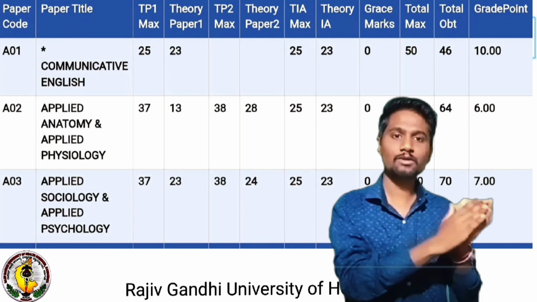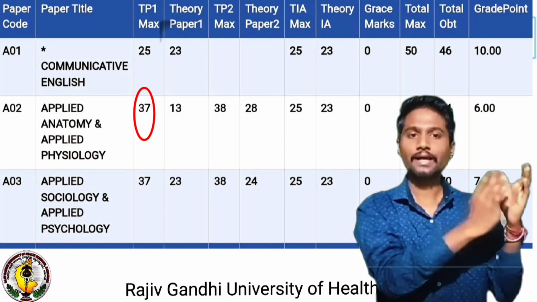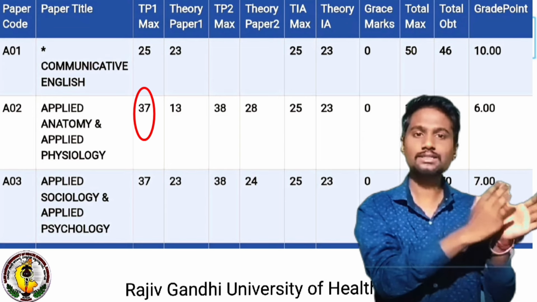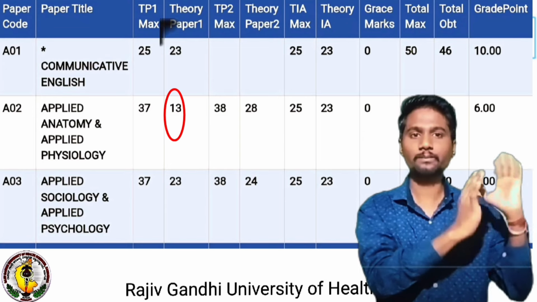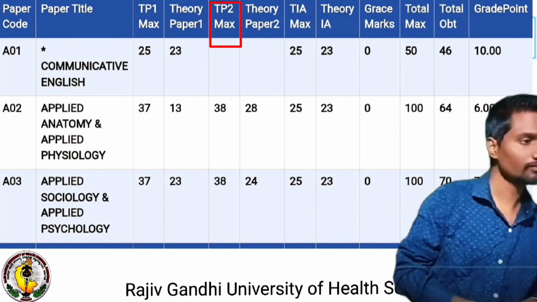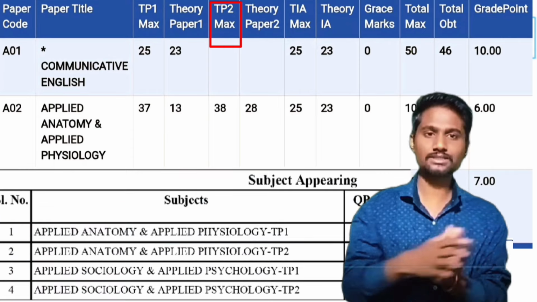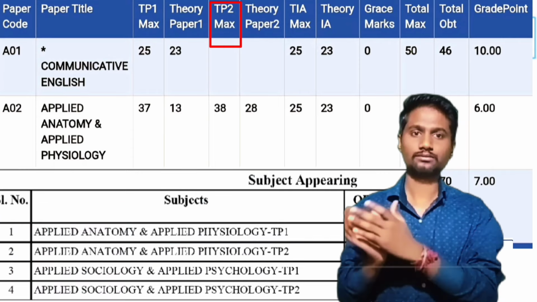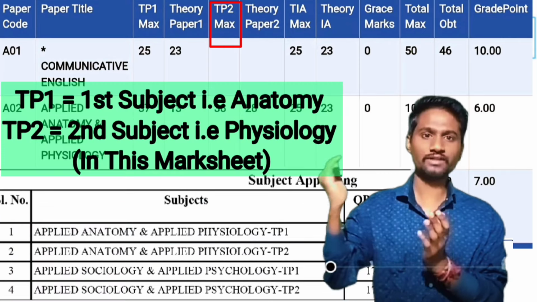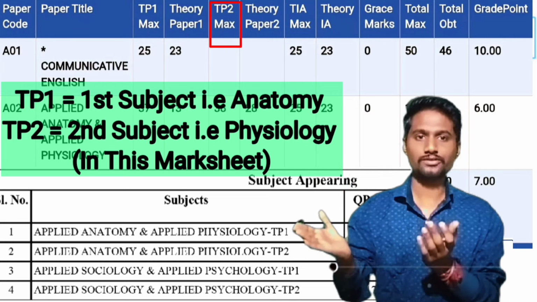So the maximum marks we can score in anatomy is this much, and in that, how many marks you scored is this much, that will be TP1. Now let's move to the next column, that is TP2 max. Same as TP1 max, TP2 means theory paper 2. So if theory paper 1 is anatomy, obviously TP2 paper will be physiology.